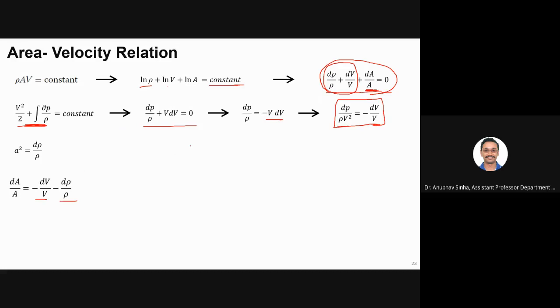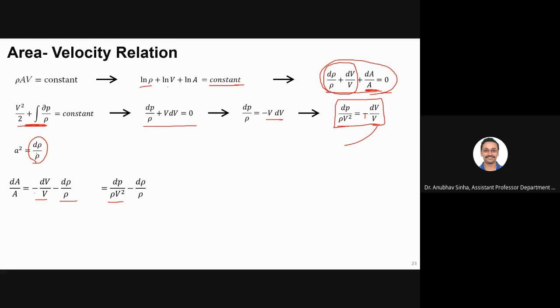Now we have derived here what is d rho by rho, we can substitute from here, and dV by V we can substitute from here. Okay. So I can write dv by v as minus dp by rho v square. Minus minus gets cancelled. This is minus and this is also minus.